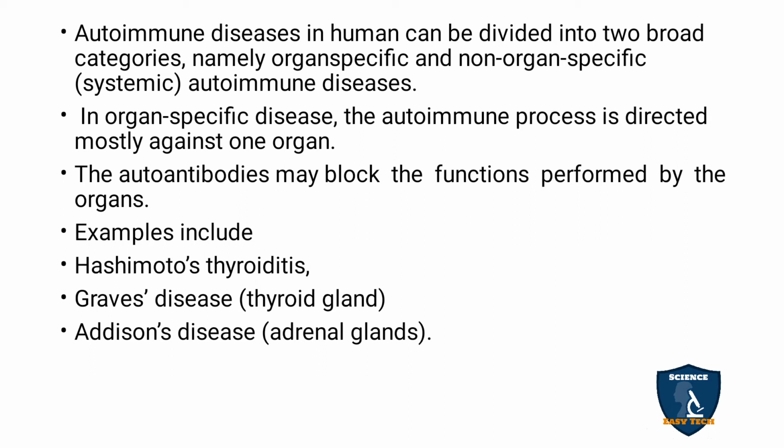In organ specific disease, the autoimmune process is directed mostly against one organ. So the immune system will attack one particular organ only.